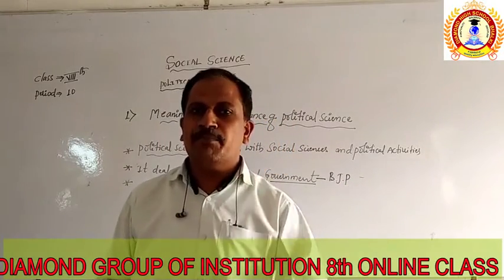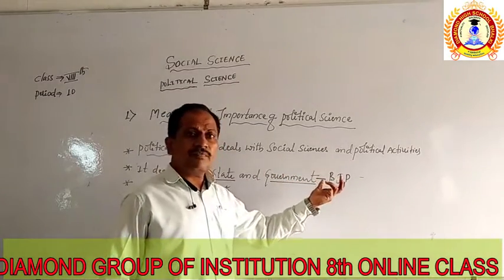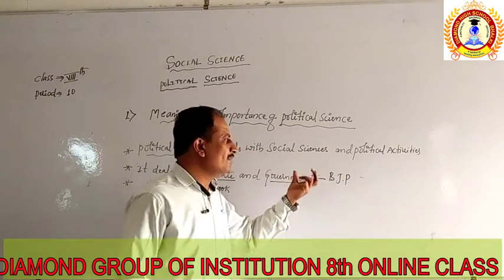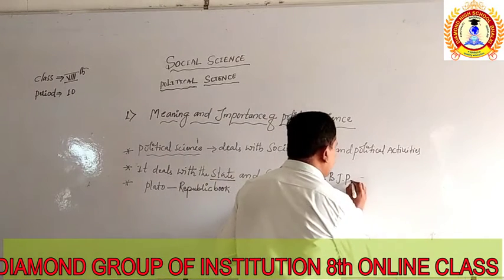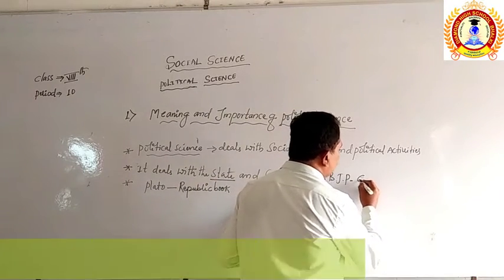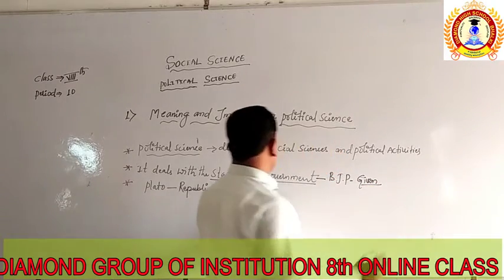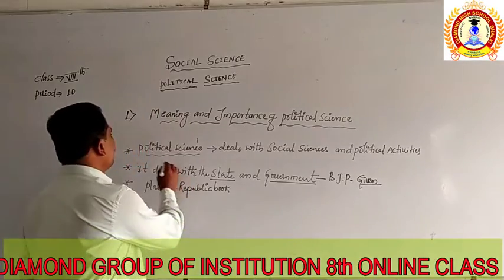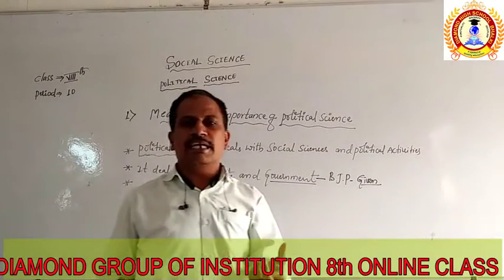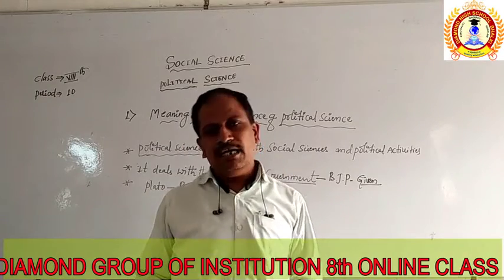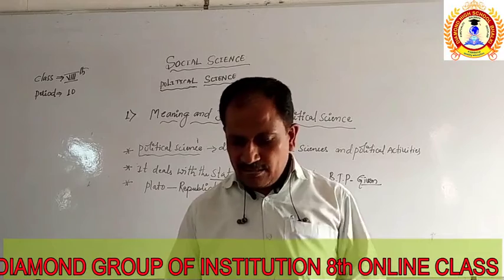This is a political party which makes some activities or deals with some activities for a given period. So this political party's activity itself is called political science. This work is done for the state and by the government. That is called the state and the government.